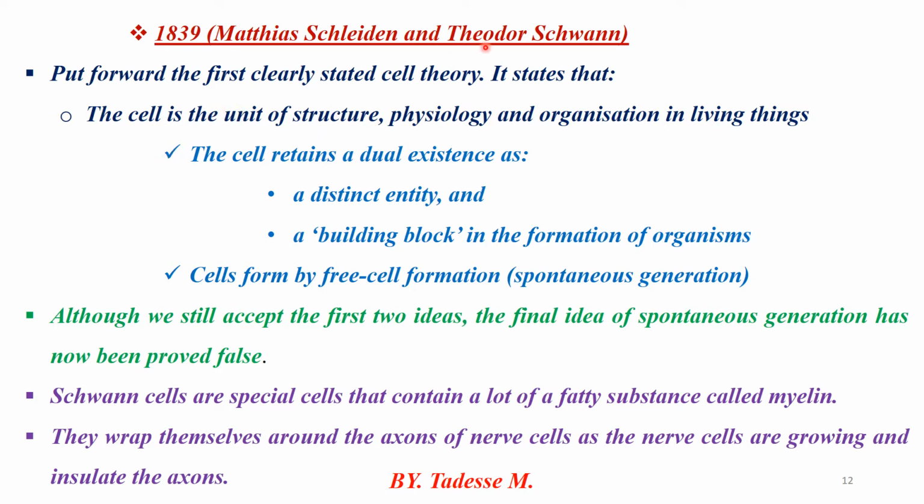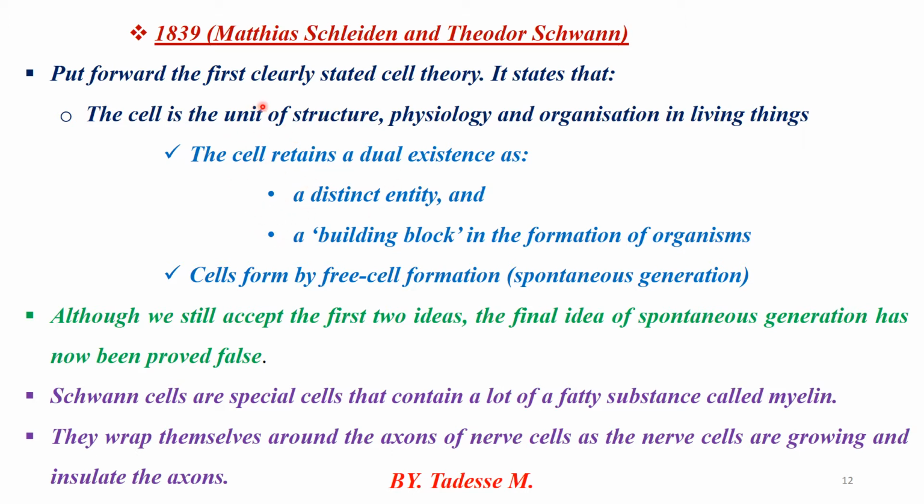Schleiden and Schwann say that the cell is a unit of structure, physiology, and organization in living things. One of the major theories proposed by Schleiden and Schwann says that a cell retains dual existence. The cell is the basic structure and function of life, a distinct entity, and also the building block of life.